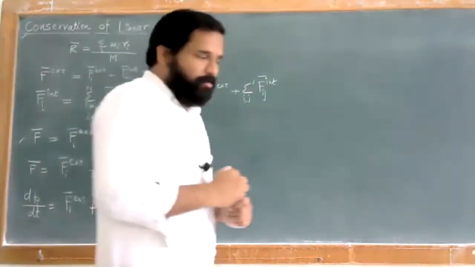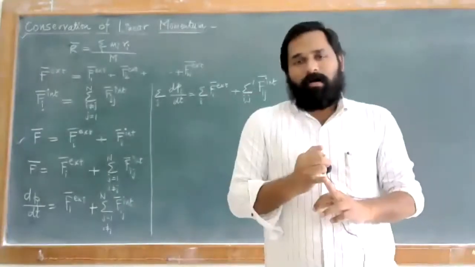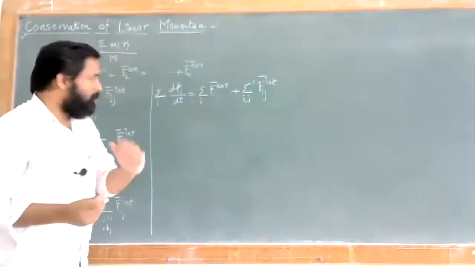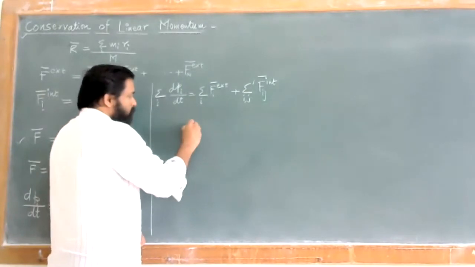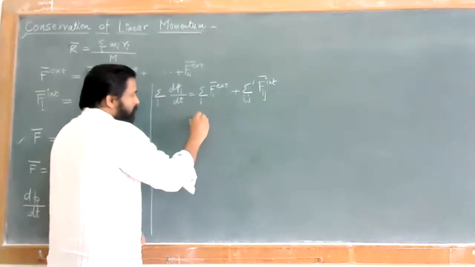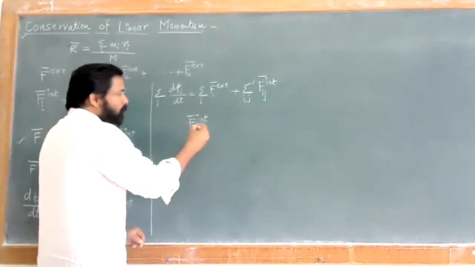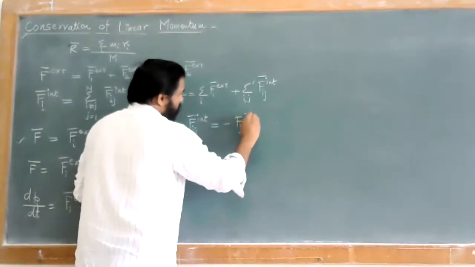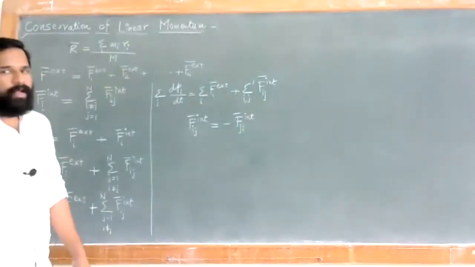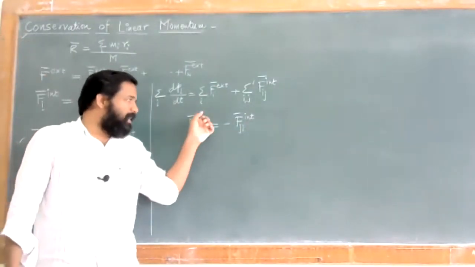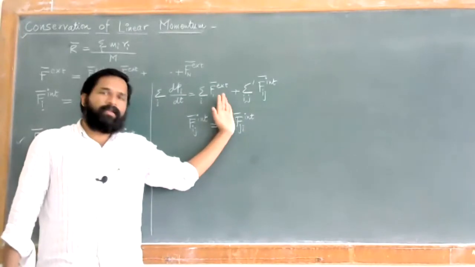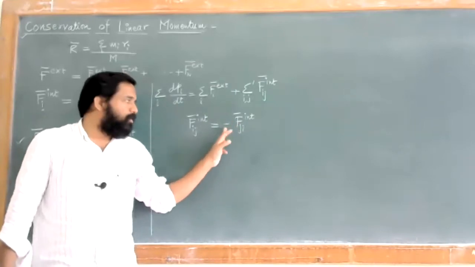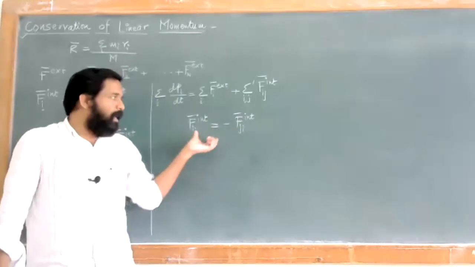Now the second point is this. According to Newton's third law of motion, for every action there is an equal and opposite reaction. What does it mean? Let us say we have an internal force. This Fij internal, that action by the body, must be equal to the reaction on the body. We have already seen this: action and reaction are equal and opposite. So the forces Fij internal must be equal and opposite to Fji internal. So as they are equal and opposite, this is the second thing, and now we have to use it.